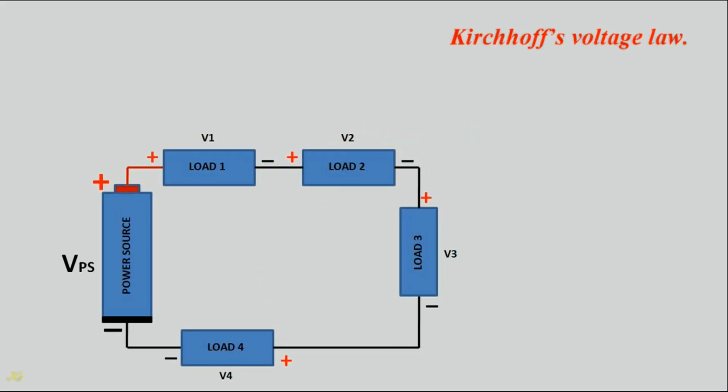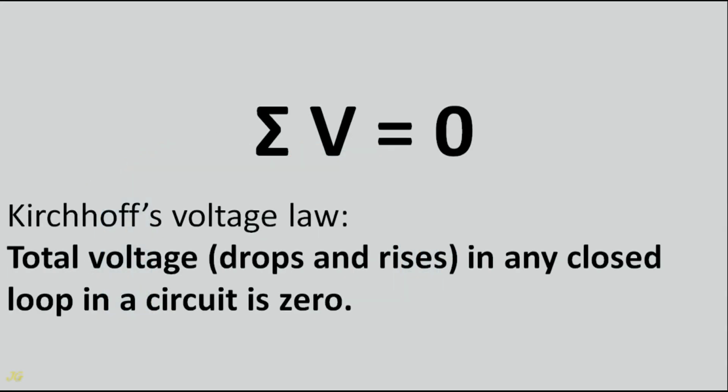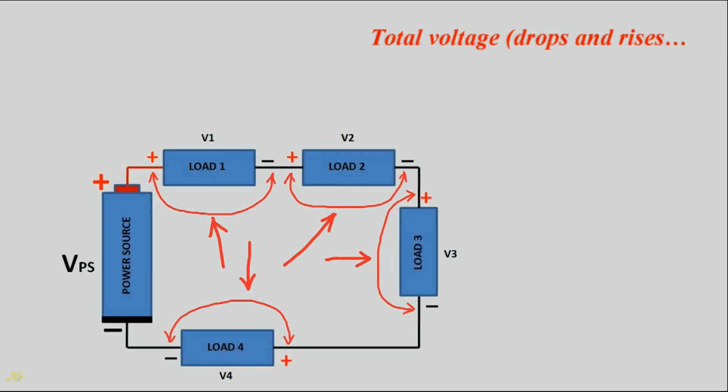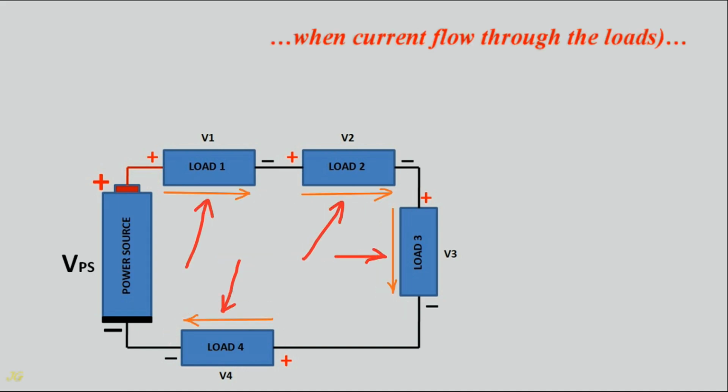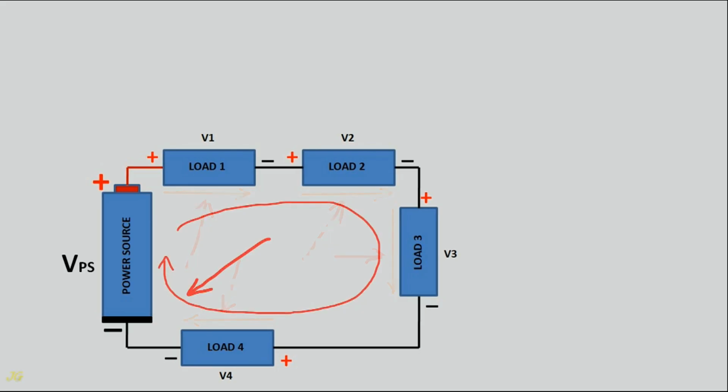Kirchhoff's voltage law. Sigma V equals 0. The total voltage drops and rises in any closed loop in a circuit is 0. Total voltage drops and rises when current flows through the loads in any closed loop in a circuit is 0.